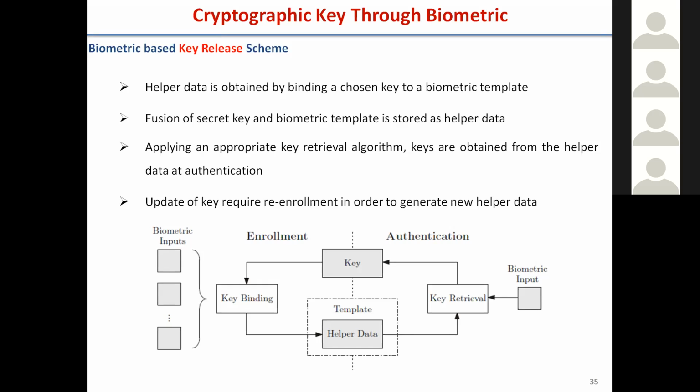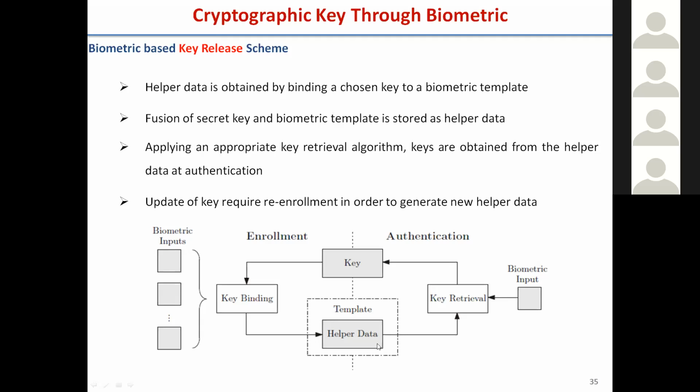That is very challenging, and some research is already done, and some companies, which I will show, have already built products based on this. But another dimension is biometric key release. Key release is another thing. Here we do key binding. The biometric input is there, and the key is already there. These two are bound together using a key binding algorithm, and we get helper data.